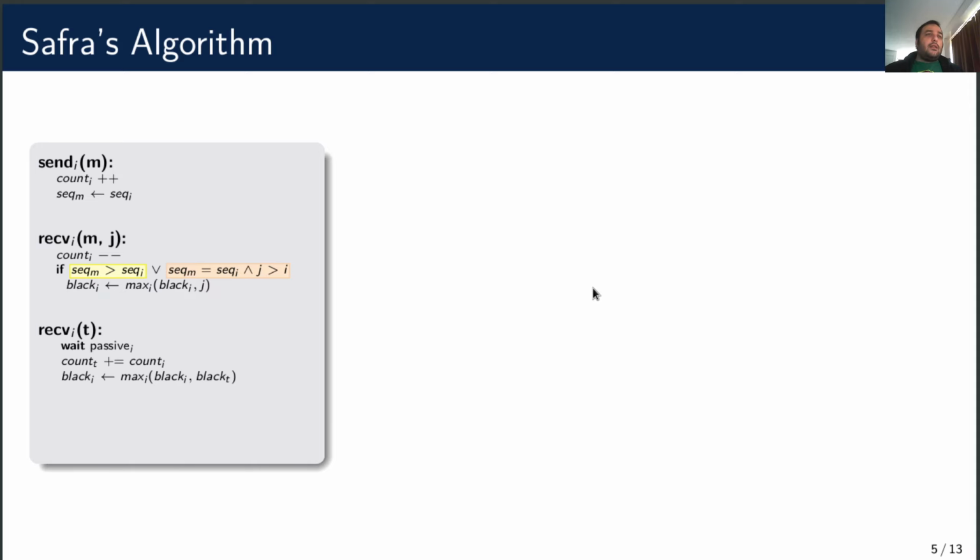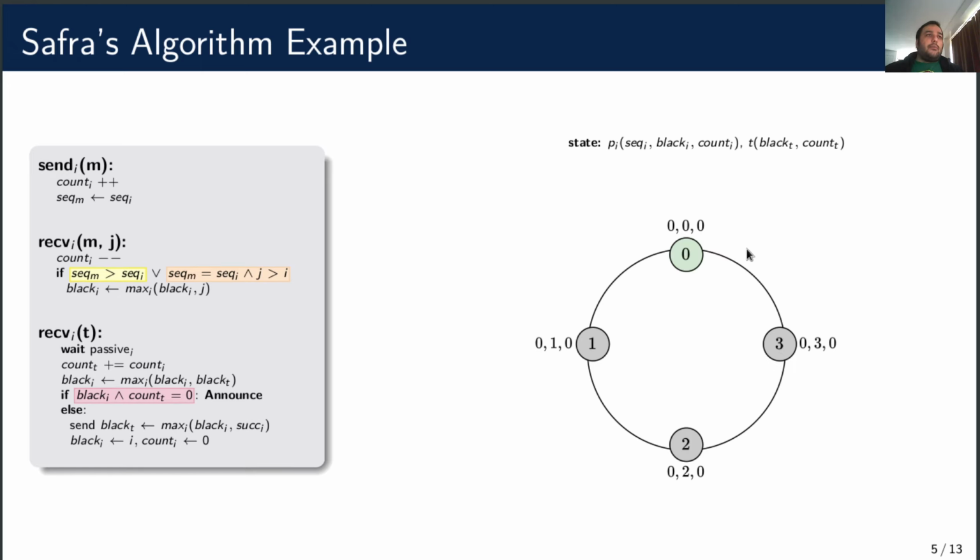Then the local count is accumulated and the local black is also updated with the new information from the token. If after the update I is allowed to check for termination, then if the accumulation is zero, I announces. Otherwise, it updates the black field in the token so that the later process can try to announce, and then it forwards it. So let's look at an example.